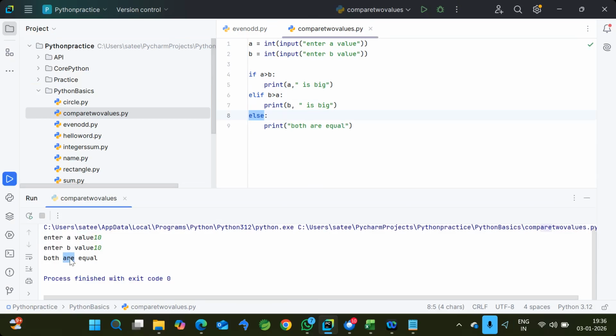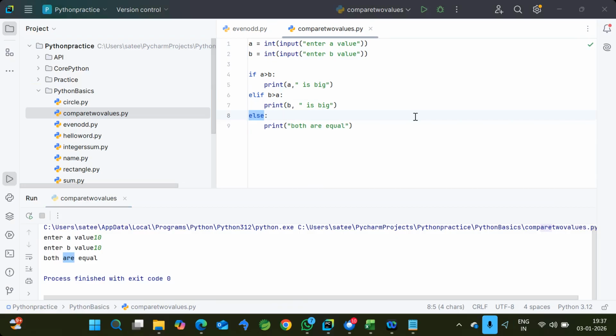Likewise, however many possible situations or conditions we may have in the logic, you should cover all of them in the logic. Then we will not miss edge cases or negative cases. That is very, very important in any program logic implementation. We should implement all possible scenarios so that whatever input is given by the customer or user, our system will handle it and give some response.